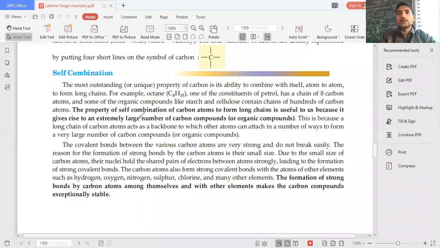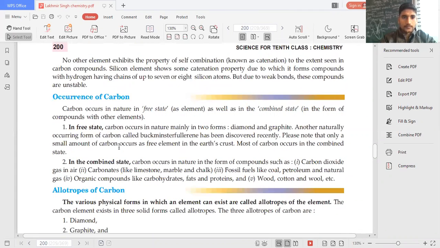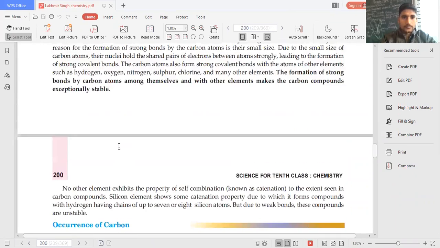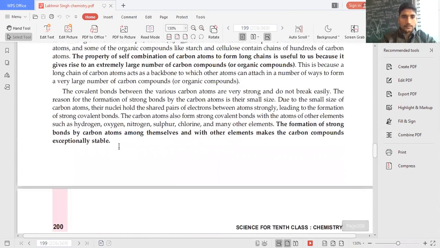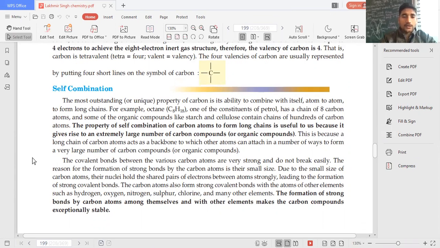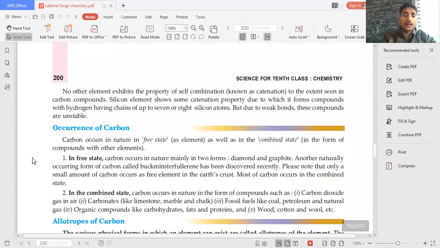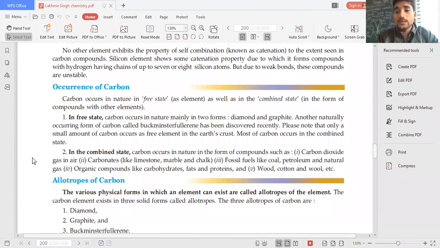Yes, so this was all about the self-combination properties of carbon, that is the catenation property. After self-combination, we have to take care of the occurrence of carbon. How does carbon occur in nature?